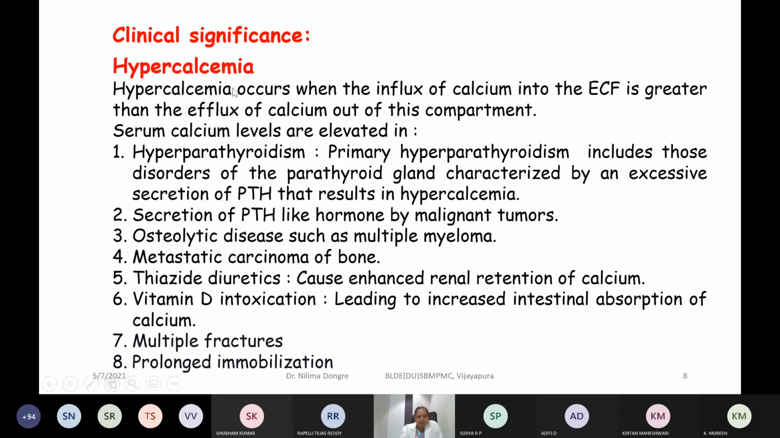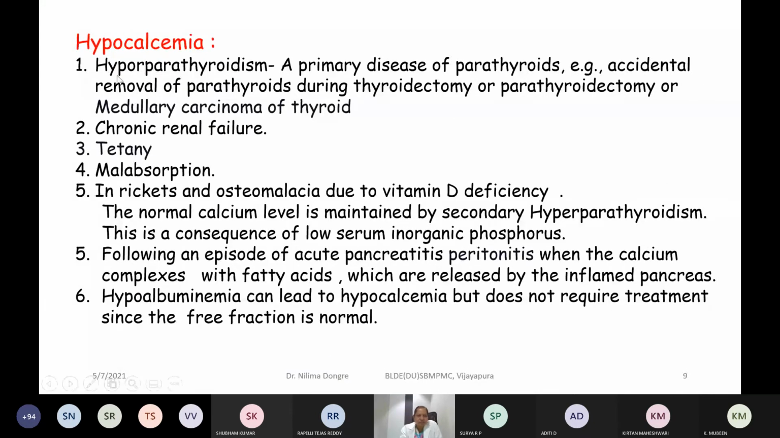Whereas if the levels are decreased below the normal, these are the causes. In these conditions, levels will be below normal. Contrary to hyperparathyroidism, it is hypoparathyroidism, the primary disease of parathyroids, accidental removal of parathyroid, thyroidectomy or parathyroidectomy, or medullary carcinoma of thyroid. In these conditions, if the gland is removed, then there will be decreased calcium level. Also chronic renal failure, tetany, malabsorption, and rickets and osteomalacia due to vitamin D deficiency.